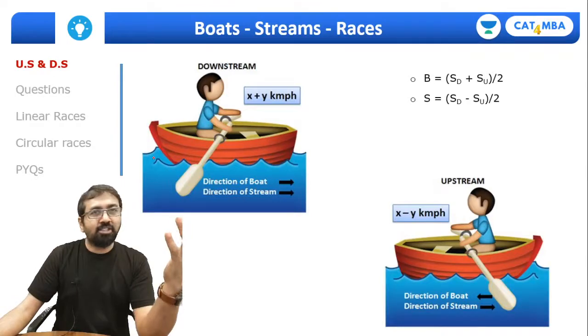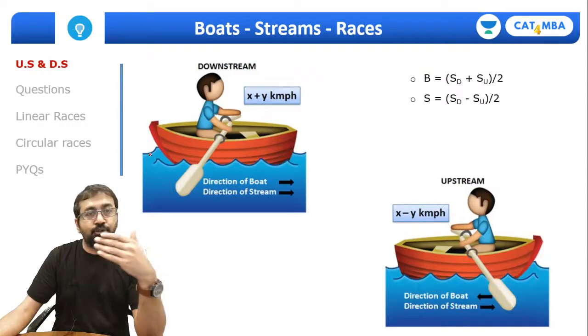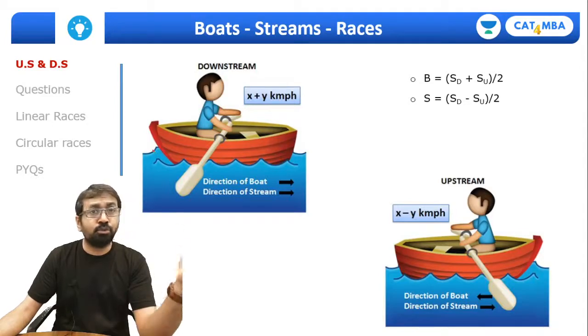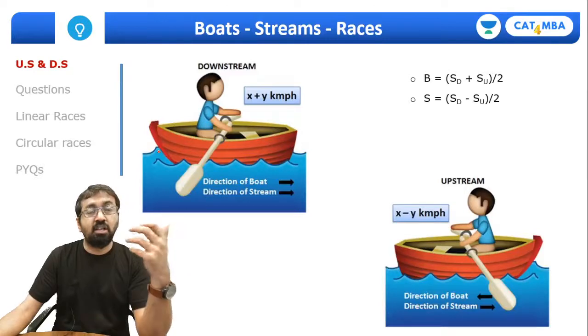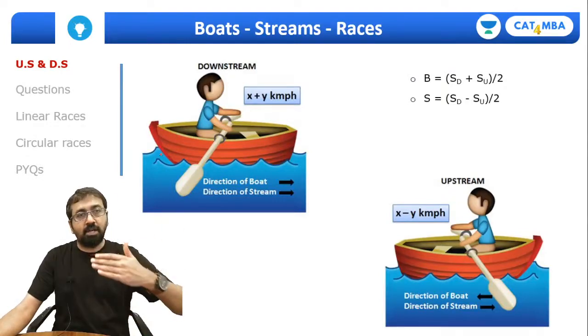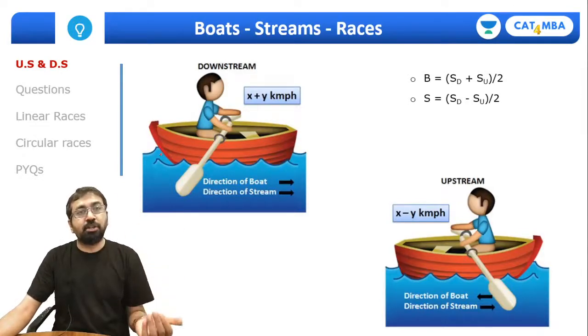It's a very practical situation that if you go to a river and take your boat in the river, and even if you do nothing, the river will still take you in its direction, because the water of the river has its current, right? There is a current in the river, so it will take you at a particular pace. That's called the speed of the stream.